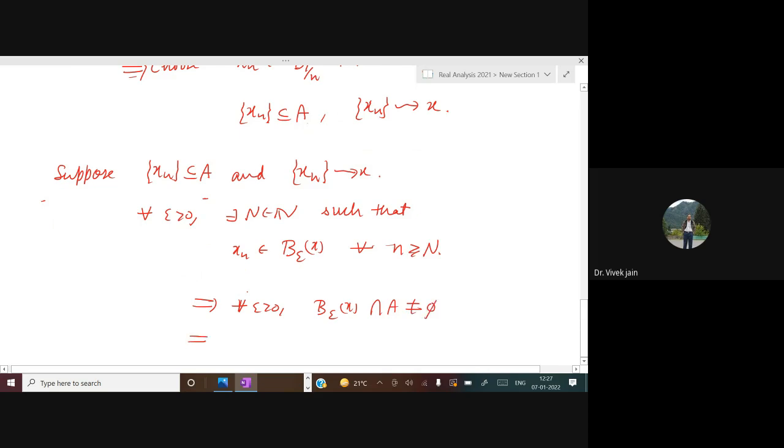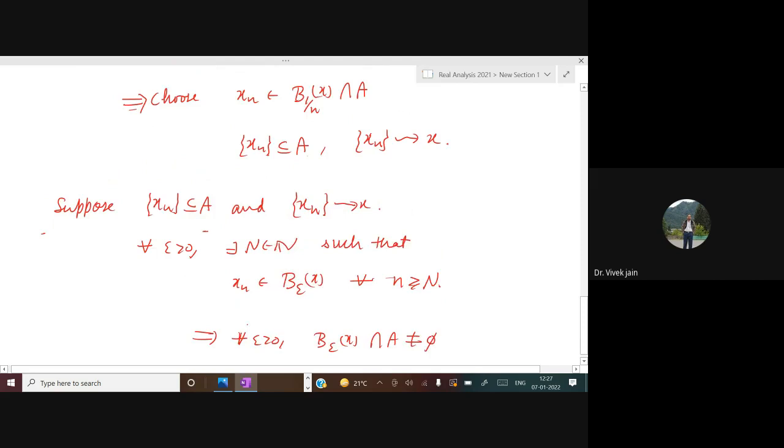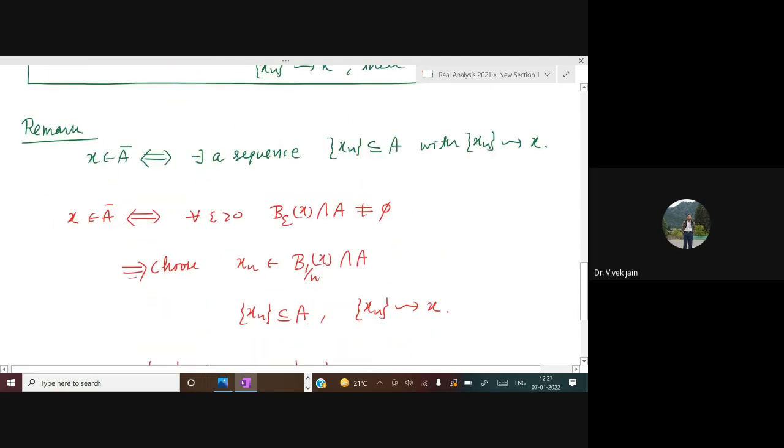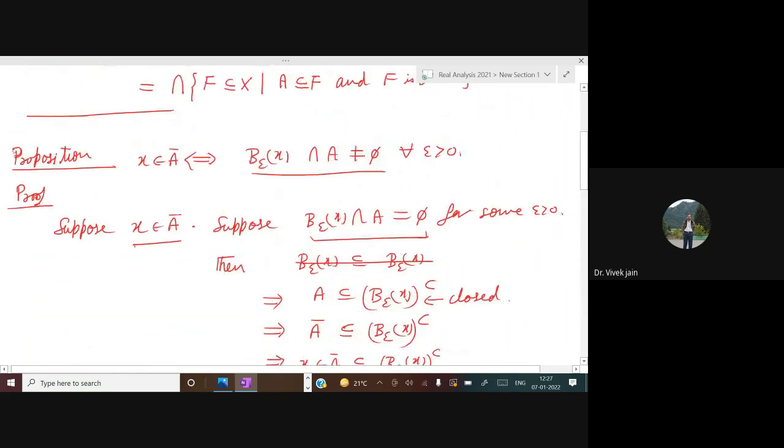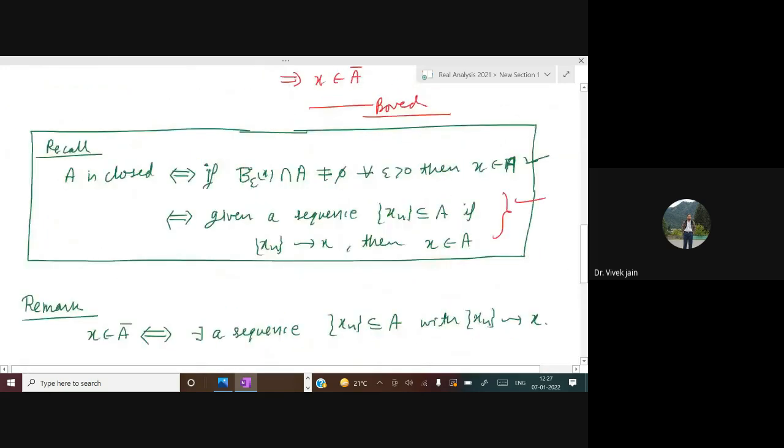And this is the same thing as what we have proved in this proposition just now. If this is non-empty for all epsilon, then X belongs to A closure.